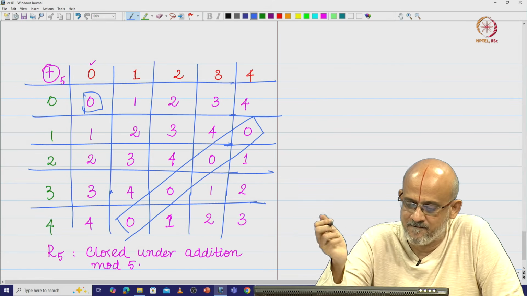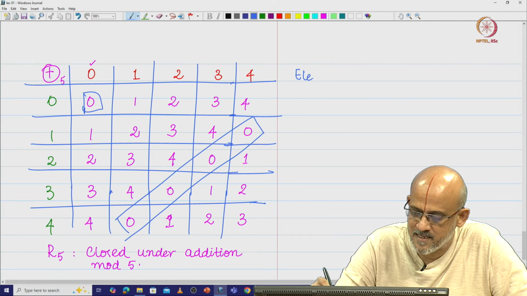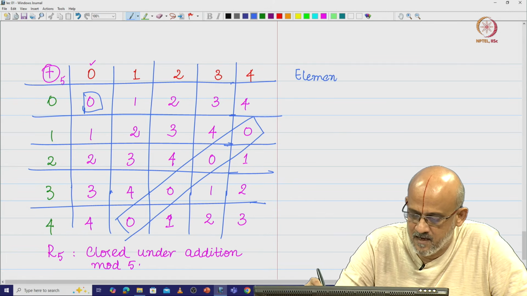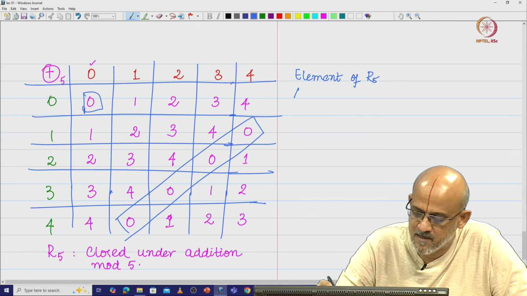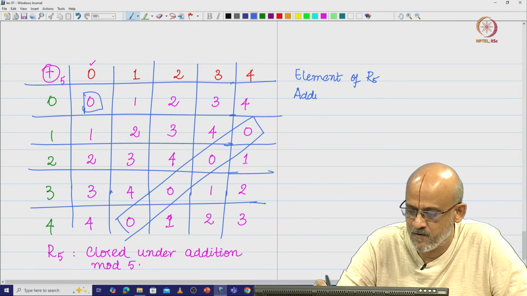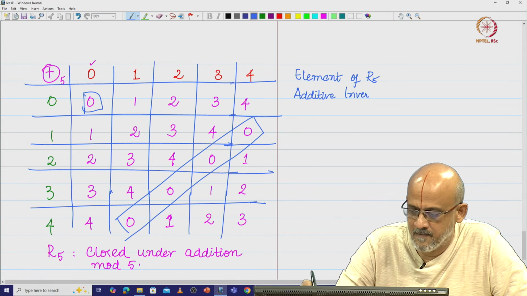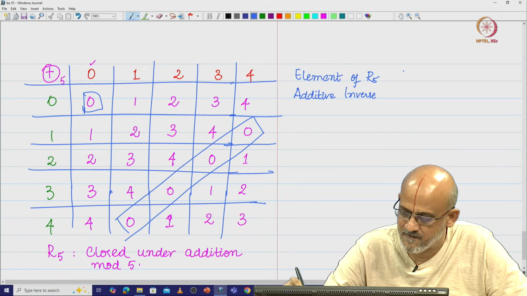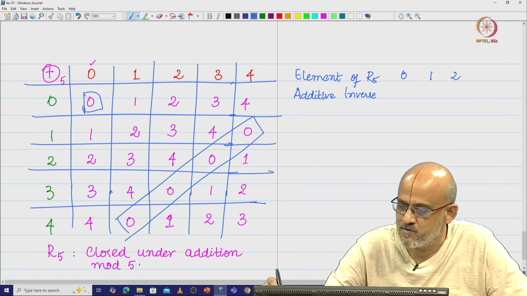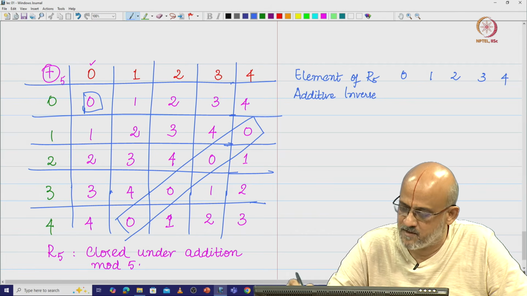So, I have this element of R5 and then I am going to write the additive inverse of those elements that I have in R5. So, I have 0, 1, 2, 3 and 4, and for 0 when you add 0 to it you get 0.